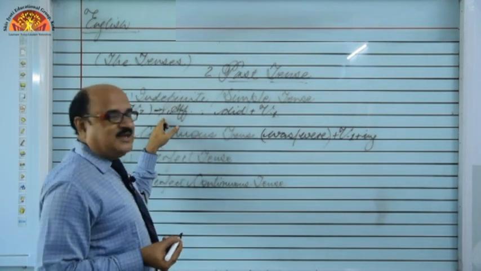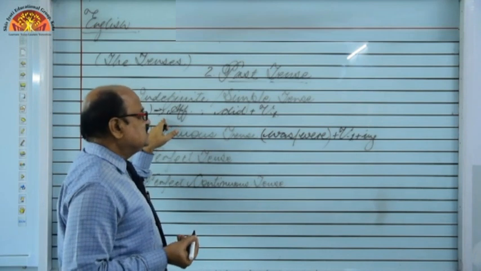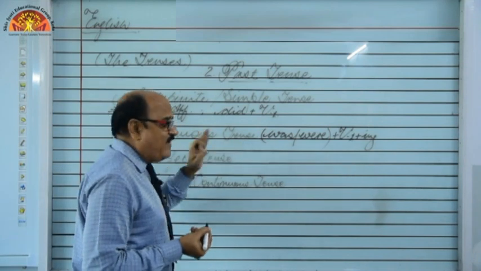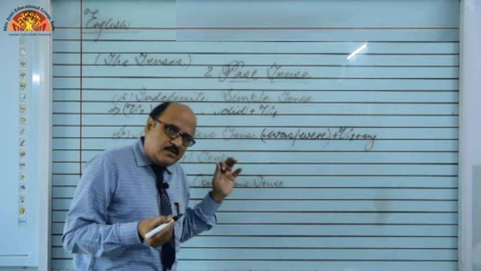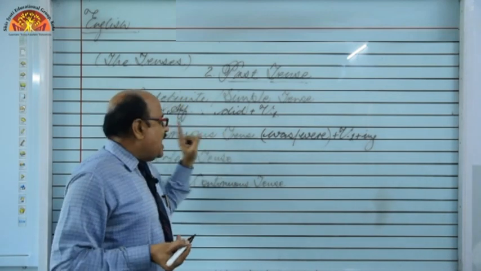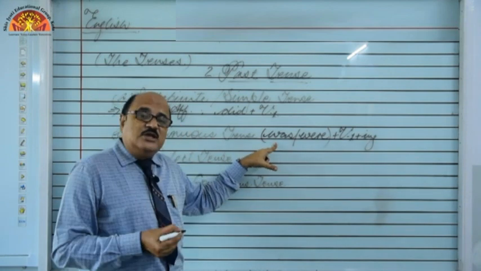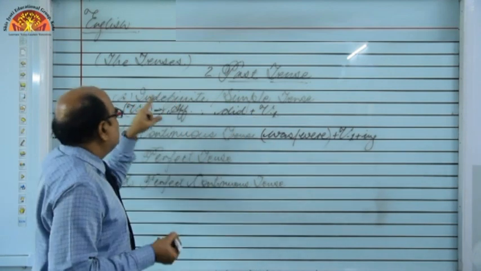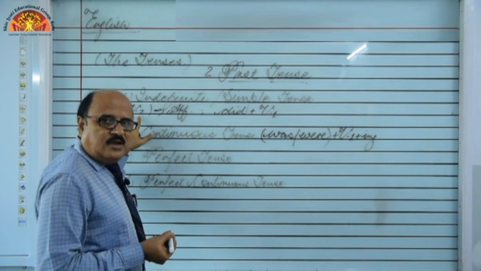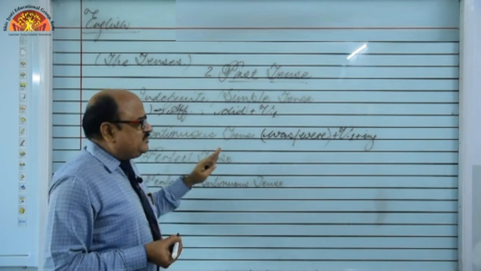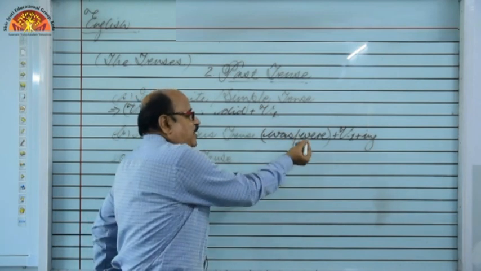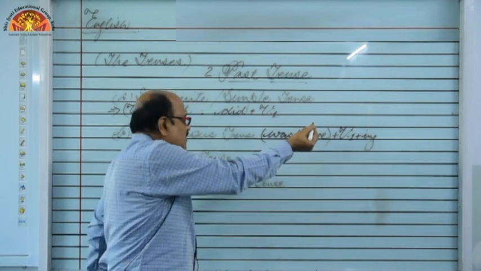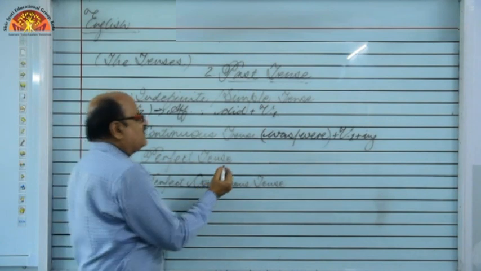This is past indefinite tense. So many occasions are there when the sentence is the combination of two tenses, right? Let me repeat. I was reading a newspaper when the guest arrived. Got it? I was watching TV, whereas my mother was preparing breakfast. Got it? Next is perfect tense.